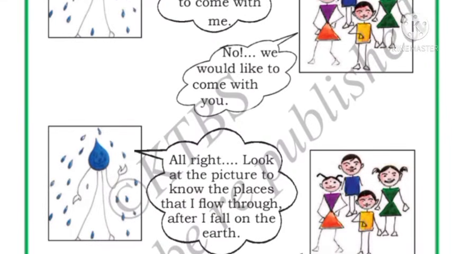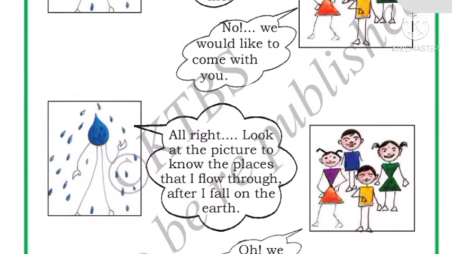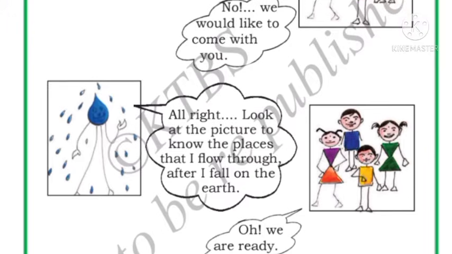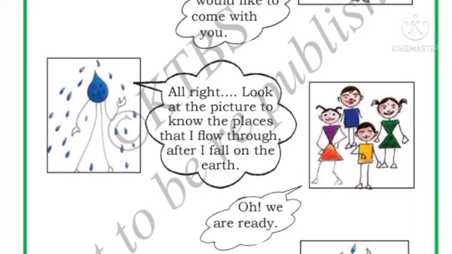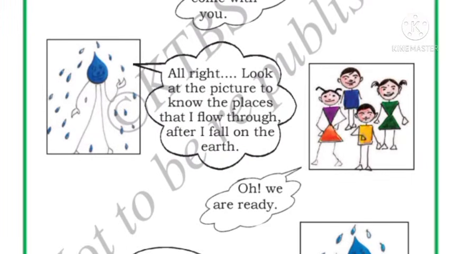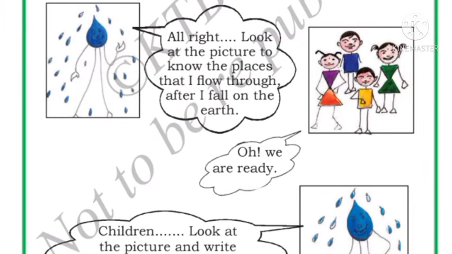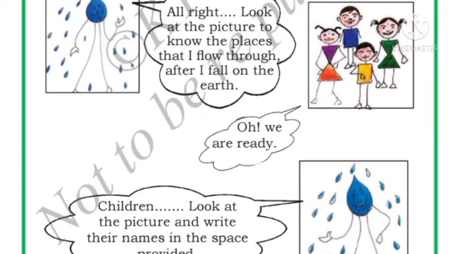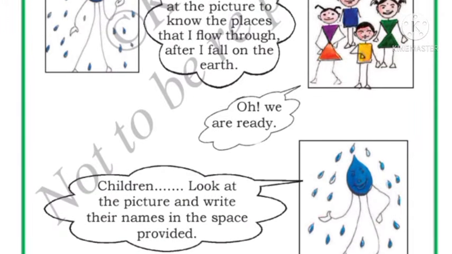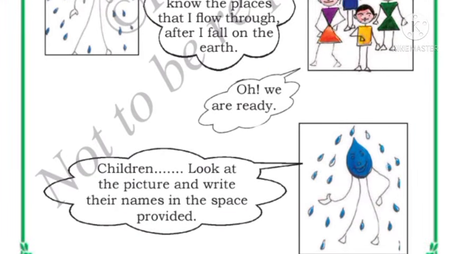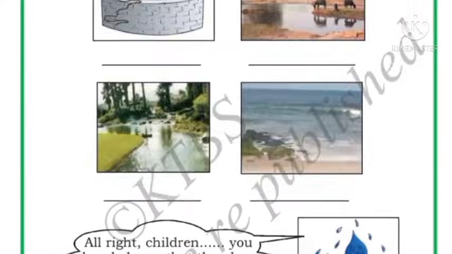So the drop of water is telling, all right, look at the pictures to know the places I flow through before I fall on the earth. The children are telling, okay, we are ready. The drop of water is telling, children, look at the pictures and write their names in the space provided. Children, you also look at this picture and tell me what they are.